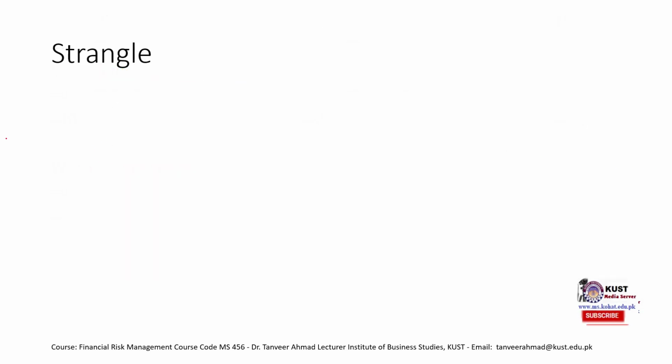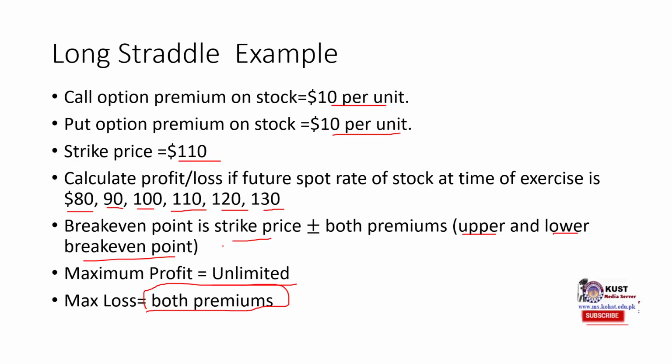One last thing that I forgot to mention was the break-even point. So break-even point would be strike price, right, 110 plus both the premiums, which is 20. So our upper break-even point would be 130. If the future spot price becomes 130, we would neither have a profit nor loss.